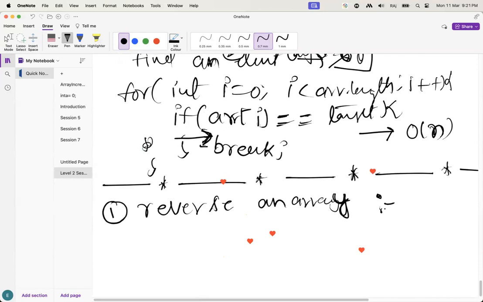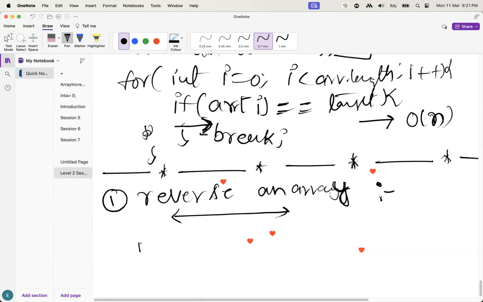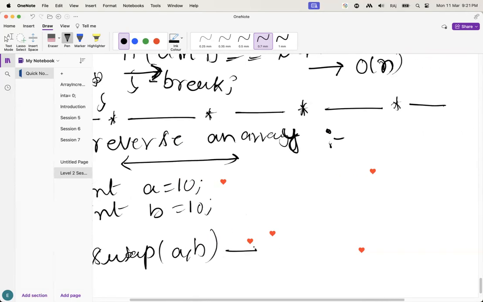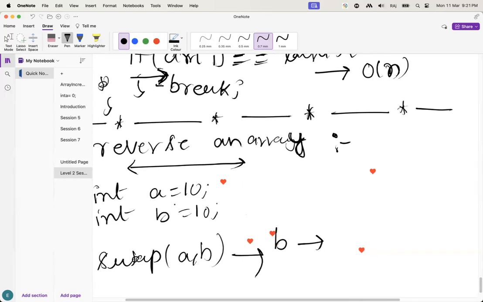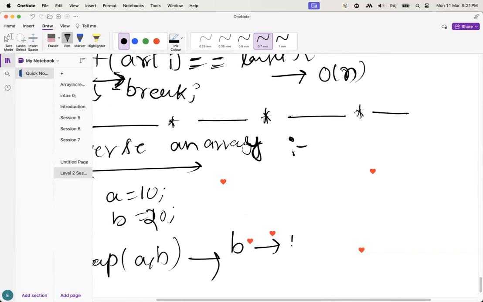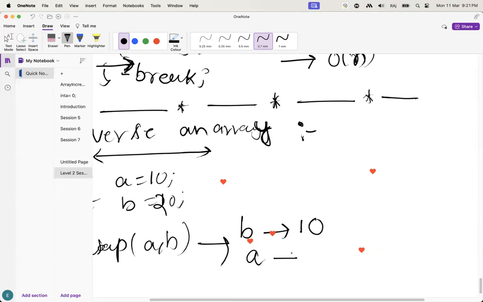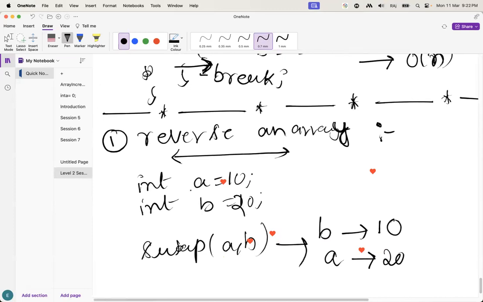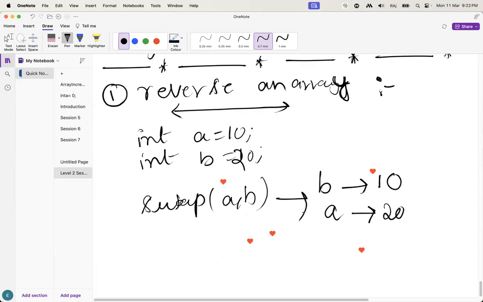We have to reverse an array. Guys, before going to this problem, I want to tell you one thing. There are two elements given. Let's suppose int a is 10, int b equal to 20. I want to swap these variables. Swap a, b. That means if I print b here, it should print 10. If I print a, it is supposed to print 20. That means I want to swap these two. Guess how we are going to do that?